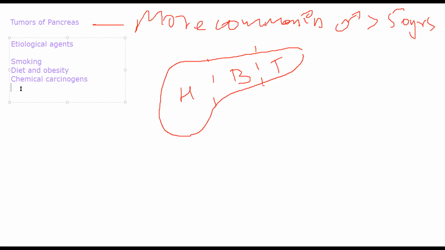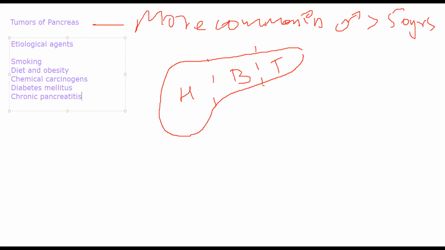I'll not get into the details of what type of chemicals they are. Diabetes mellitus. People who have high diabetes mellitus have a tendency to develop pancreatic cancers, and chronic pancreatitis, chronic inflammation of your pancreas. All of these people generally tend to develop pancreatic tumors at some point in their life.